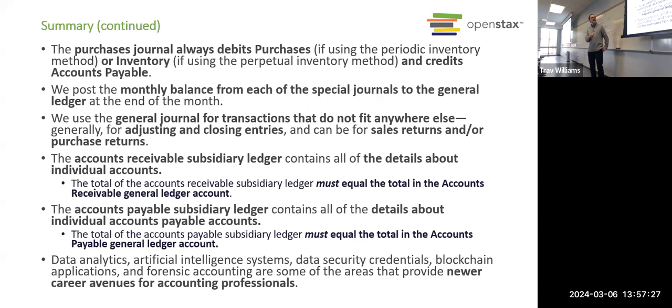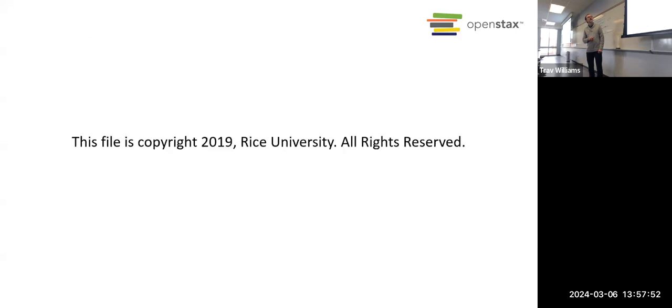We also know anytime a customer makes a purchase and doesn't pay, we have to record it in their account, right? In the accounts receivable subsidiary ledger. Same thing, if we make a purchase of inventory and we don't pay, we record it in the accounts payable subsidiary ledger for that supplier. And then we talked about careers in accounting information systems. All right, done with chapter 7.